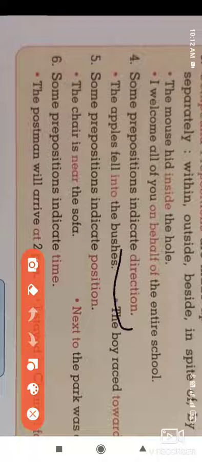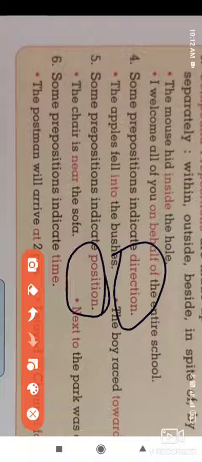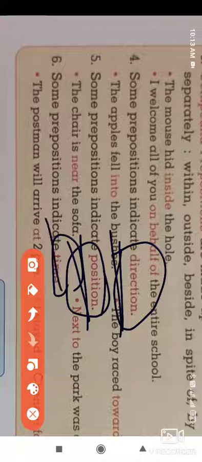There are other types of prepositions that show different actions in the sentence. Let us look at the actions. The actions will be direction, position, and time. The preposition shows the direction, the position, and the time in the sentence. So we come to understand these three types of prepositions, by which we have a complete sense of the sentence. Let us look at an example.